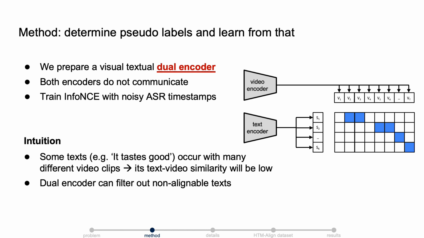Intuitively, because the video and text are encoded separately, and some texts, like "it tastes good," occur with many different video clips. After training with the InfoNCE loss, the text-video similarity will still be very low. As a result, dual encoder can filter out non-alignable texts.